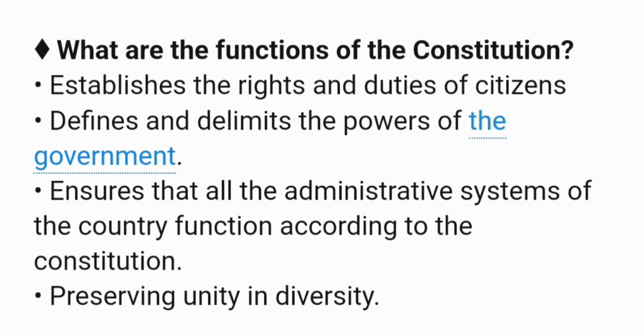Next point, preserving unity in diversity. Next point, stands as the fundamental document that directs the nation. Next point, defines the basic values and ideals of the nation. Last point, acts as a safeguard against tyranny and abuse of power.